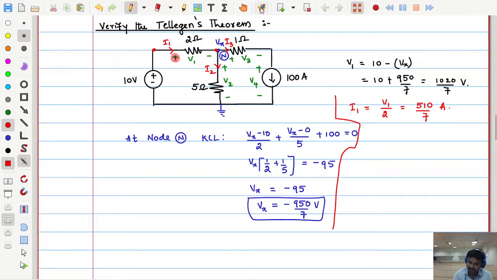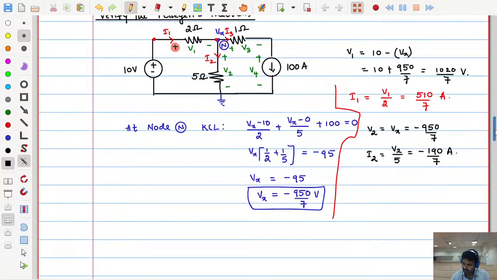Similarly, let us find the other voltages. What is V2? V2 is straight away Vx, which is minus 950 by 7. How much is I2? I2 is V2 divided by 5. So how much will we get? 950 by 7, right? Divided by 5, we will get this as negative 190 by 7.